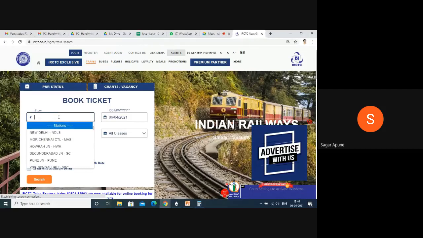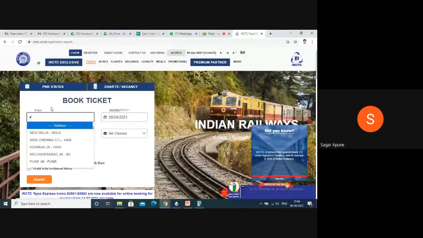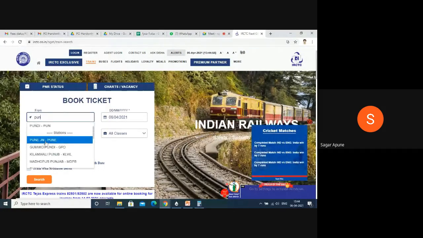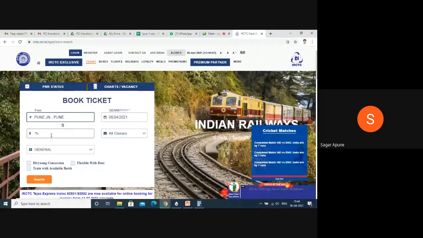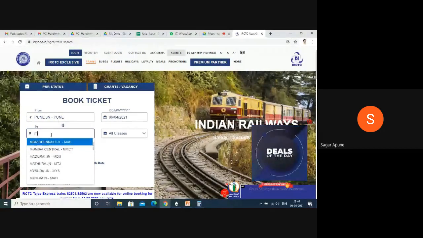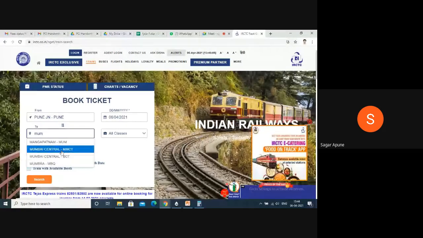Then you have to give information about your ticket, meaning from where to where. Suppose I want to go from Pune junction, so Pune is here, and Mumbai. Okay, there are different stations, Mumbai Central.